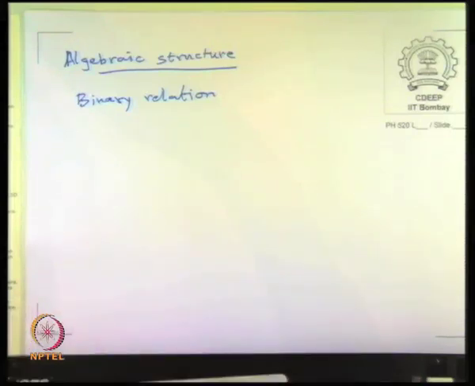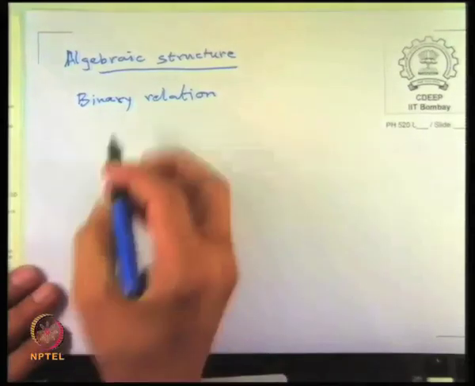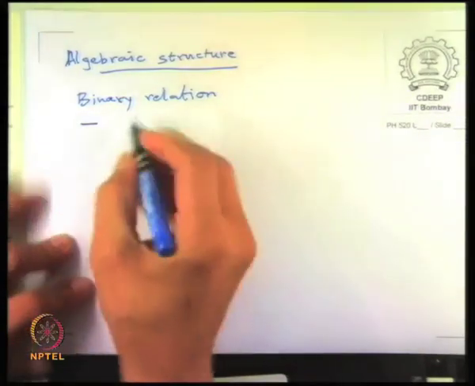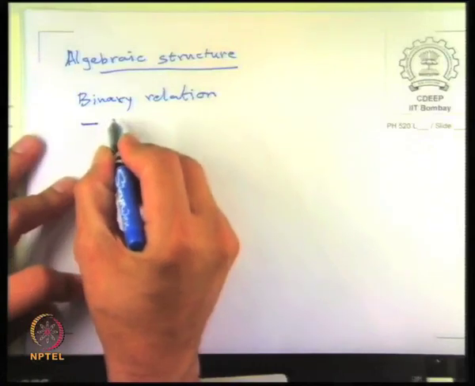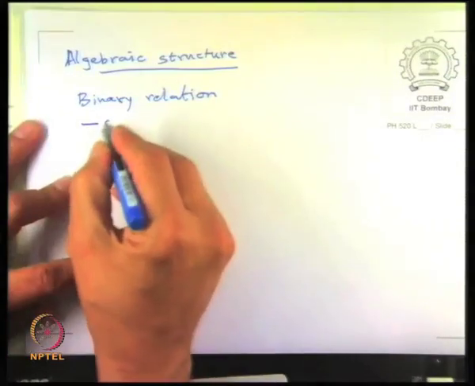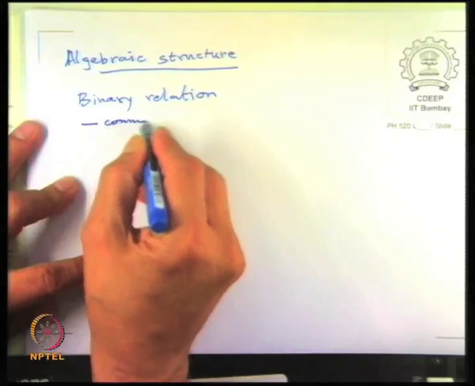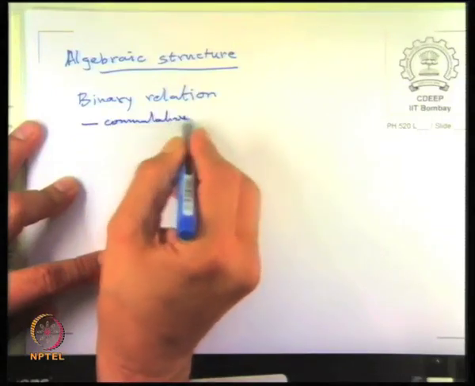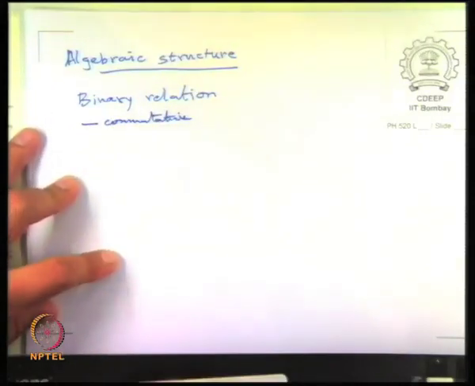And as far as binary relations go, there are specific, very general kinds of properties. Firstly, about whether it is commutative or not. So one thing is commutativity. That is, for the binary relation, if you have A B, then is it the same as B A or not.